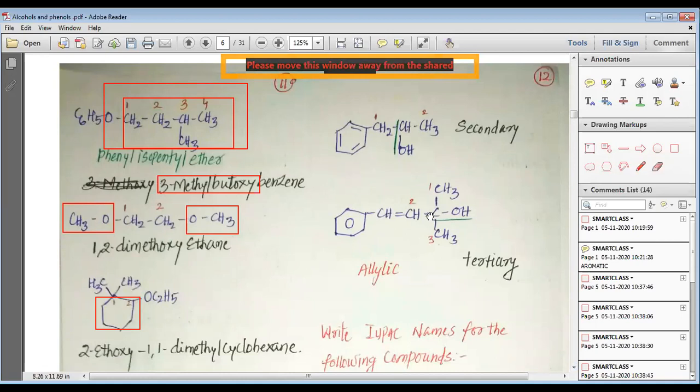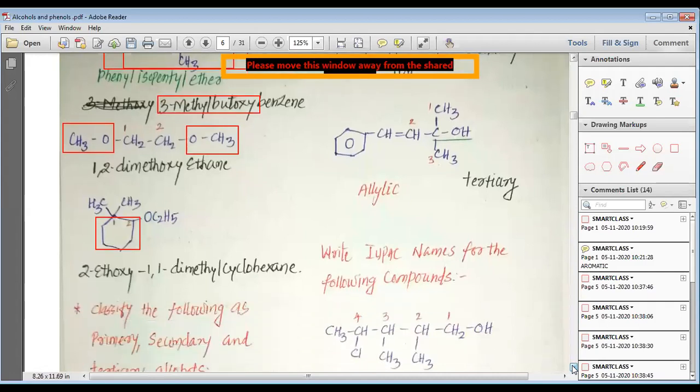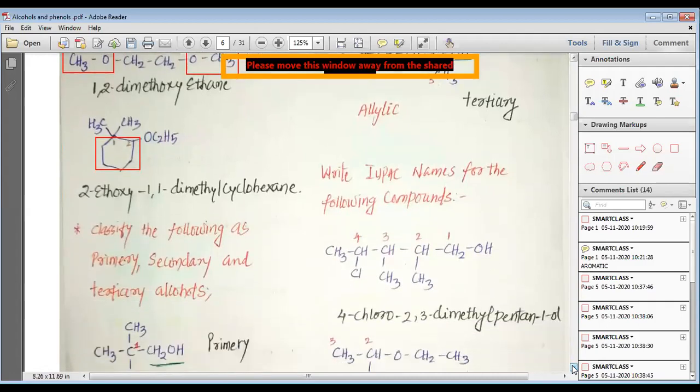Here you can see that OH is bonded to the carbon. That carbon is bonded to 1, 2 and 3 carbons. Sorry, dear students. That is why it is bonded to 3 other carbons, and that is why we call it a tertiary alcohol. But you can see that the carbon is directly bonded to the carbon which is involved in the double bond, and that is why it is also known as the allylic carbon. So this is how, my dear students, we understand the various types of alcohols.